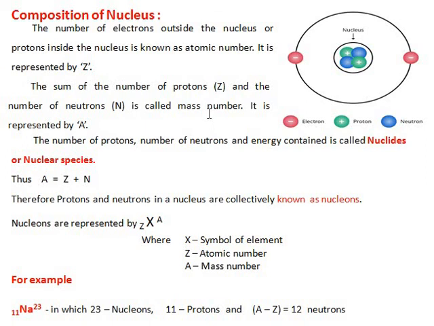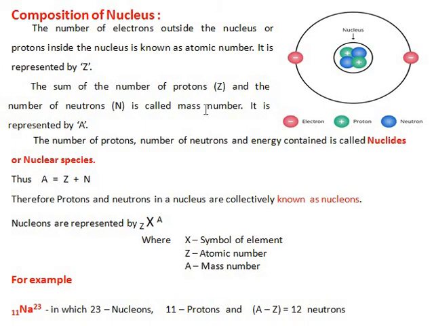In the beginning, the nucleus was assumed to contain positively charged particles called protons and negatively charged particles called electrons. However, it was established that electrons cannot exist inside the nucleus. This led to the discovery of the neutron, and to the present concept of the nucleus composed of protons and neutrons.